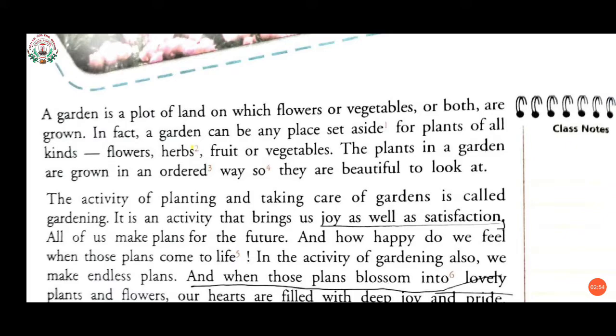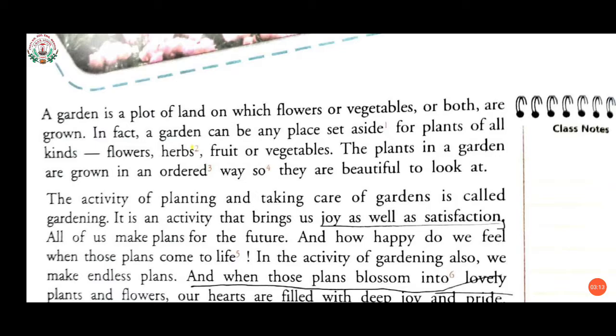So, a garden is a place where we can grow fruits or vegetables and we can set or arrange a garden anywhere outside of our home and make our home look beautiful with the various plants and flowers.